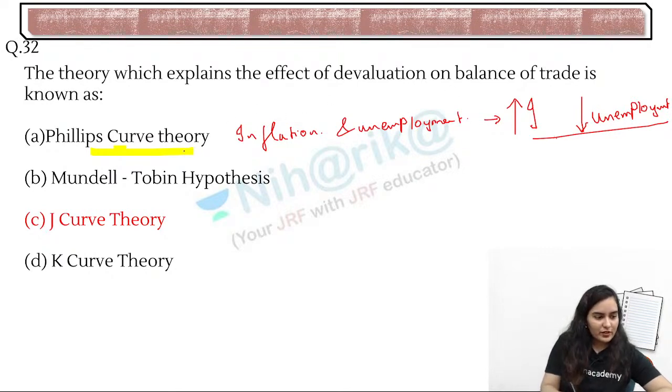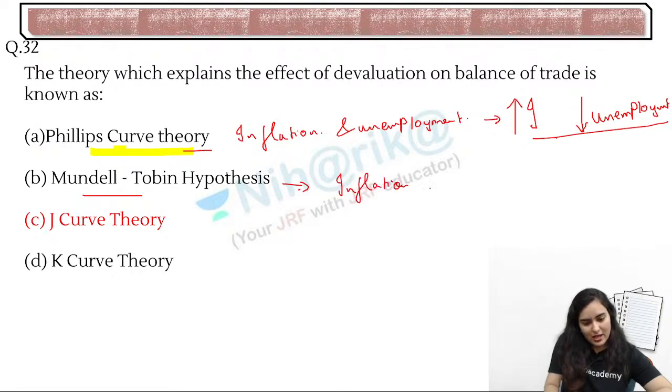Here you can say Phillips curve, and okay, Mundell Tobin hypothesis. This is also related to inflation and real interest. We know now, there are two three words: real interest, nominal interest. So real interest.